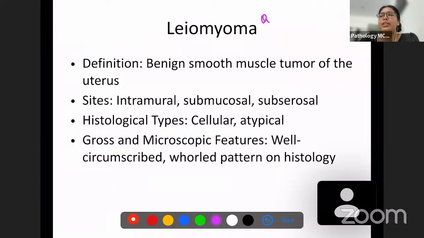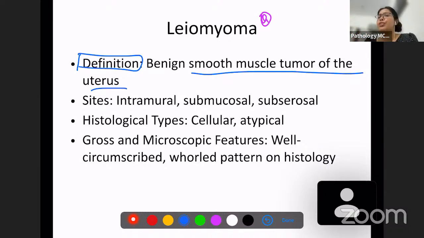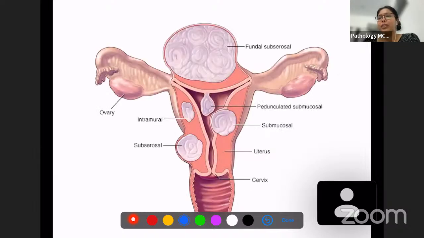Now we go ahead and discuss another question, which is leiomyoma. So again, like always, we'll start with the definition: benign smooth muscle tumor of the uterus. Leiomyoma is nothing but benign smooth muscle tumor of the uterus. What are the sites? There are three major types of leiomyoma. Okay, three major types of leiomyoma.